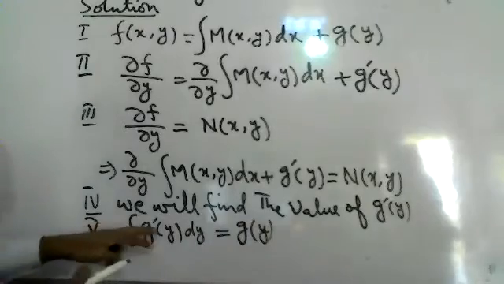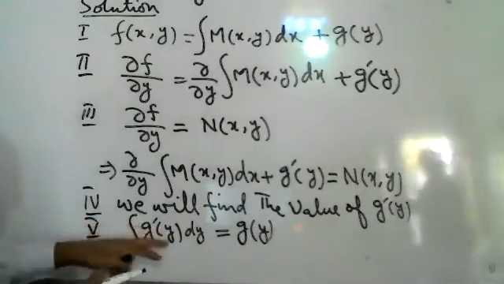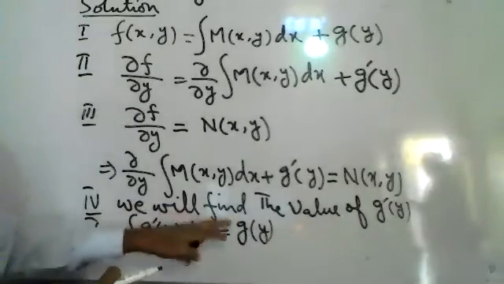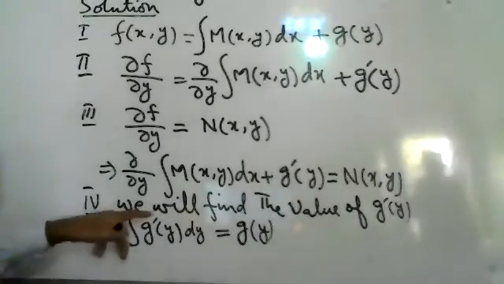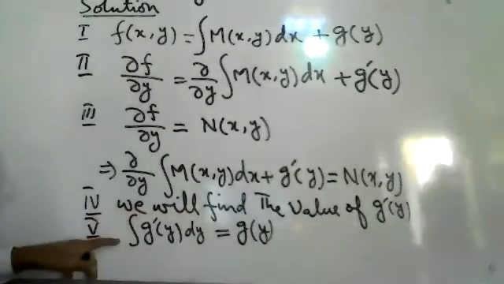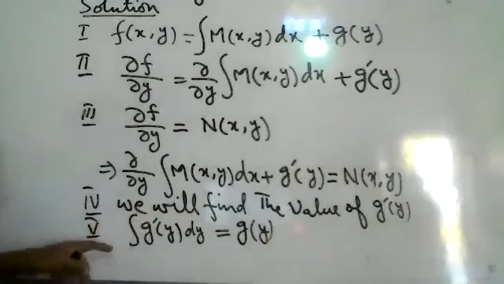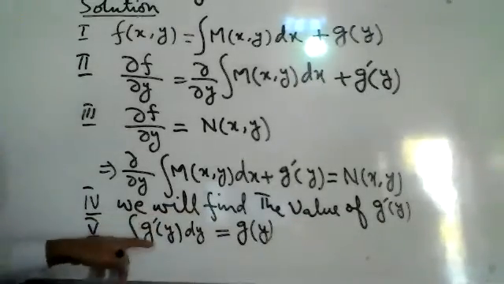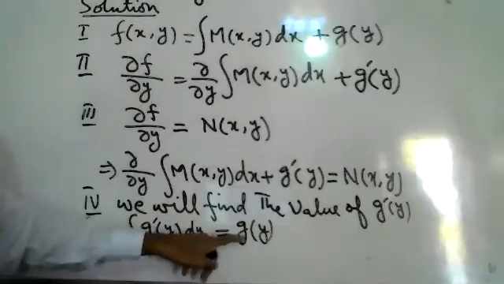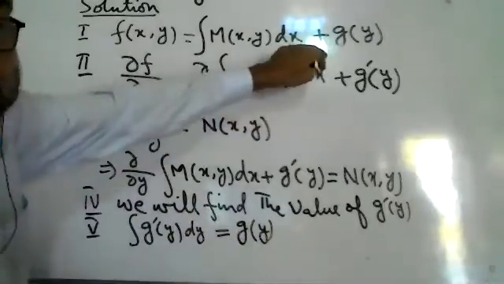When the derivative of g of y is integrated, we will get g of y. Derivative and integration are opposite, inverse of each other. Therefore, when we integrate g dash y, we will get g of y. That g of y will be substituted over there.